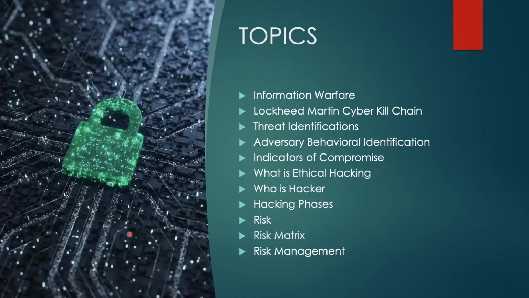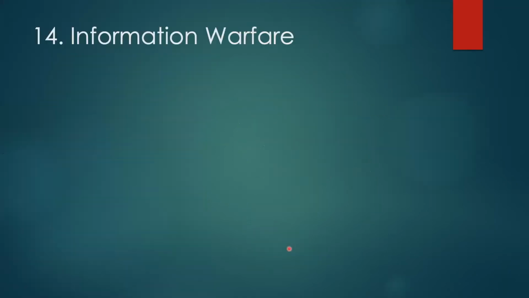And in this video, I will be covering what is information warfare, what is Lockheed Martin cyber kill chain, what are threat identifications, what is adversary behavior identification, some indicators of compromise, what is ethical hacking, who is a hacker, what are different hacking phases, some risk, what are the different risk matrices, and risk management. So let's start. First one is what is information warfare.